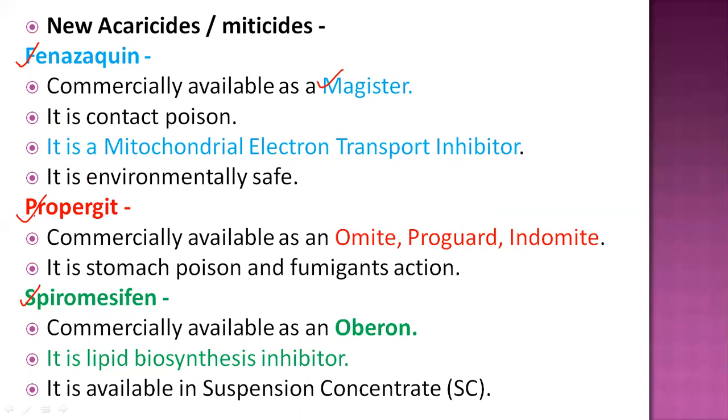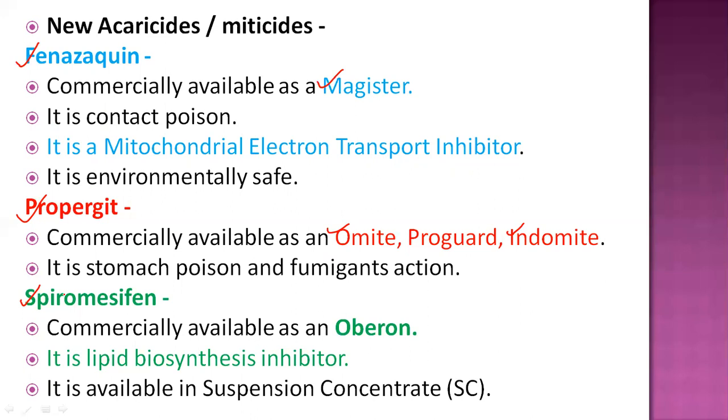So obviously it is environmentally safe and not hazardous to different organisms. The second one is propargite. This product is available in the market as Omite, Proparguard, or Indomite. At least one or two examples you should remember, so I mention many here. For propargite, you might mention any of them, no problem, but the compound is important and this pesticide example is important.